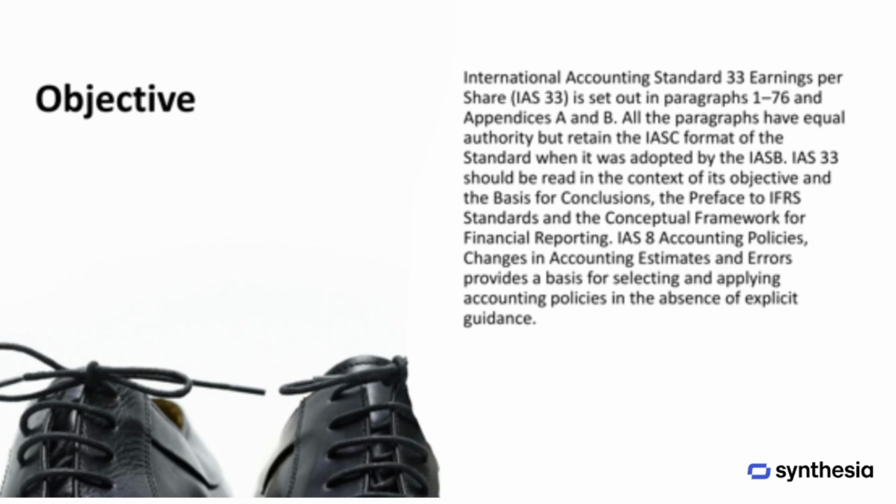The objective of IAS 33, which addresses earnings per share, is to provide guidance on how earnings per share should be calculated and presented. The standard is organized into 76 paragraphs and includes two appendices, with each paragraph carrying equal authority while maintaining the original format from when it was adopted. To properly apply IAS 33, it should be considered alongside its overall objective, the basis for conclusions, the preface to IFRS standards, and the conceptual framework for financial reporting. When explicit guidance is not available, IAS 8 on accounting policies, changes in accounting estimates, and errors offers a framework for selecting and applying appropriate accounting policies.